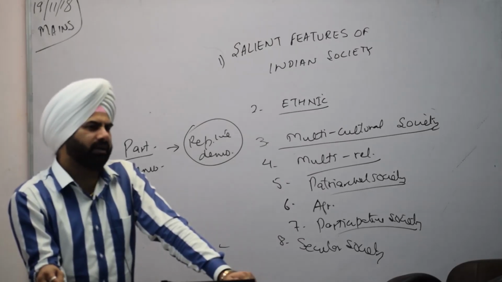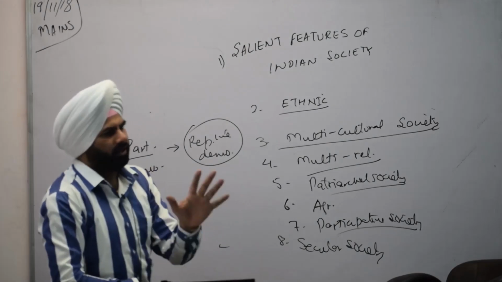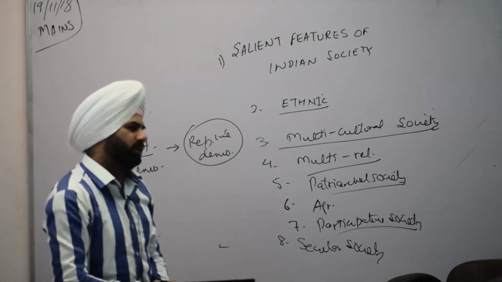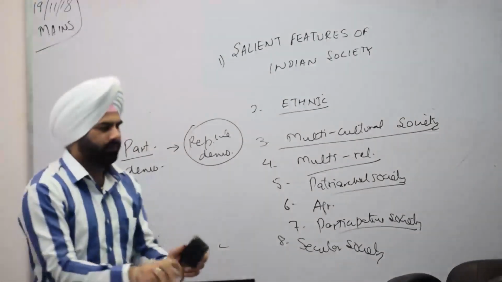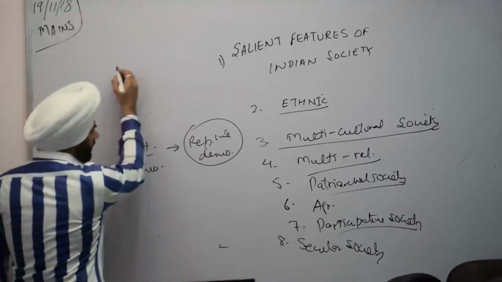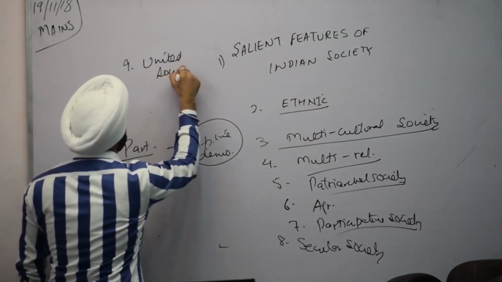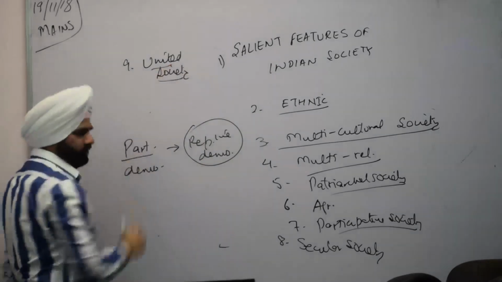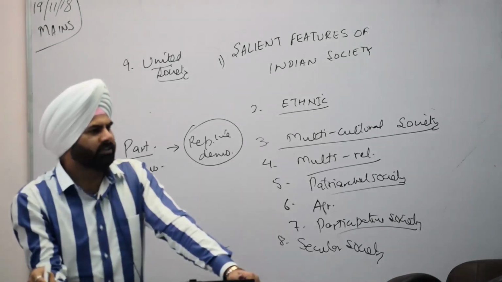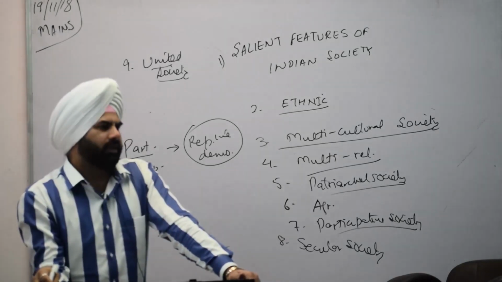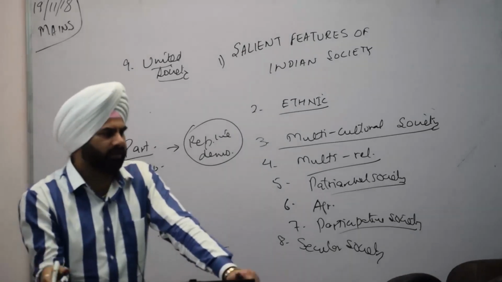That can be seen in the context of, for example, the decision that was taken for triple talaq. The judges who came were from 5 different religions. Why? Because we want to say that we are a secular society. Then we are a united society. What is a united society? Despite the fact that there exists diversity, religious or any other differences, if there is any threat to the society or to the nation, the people come together to contribute for the nation.